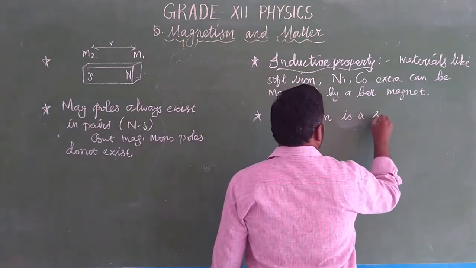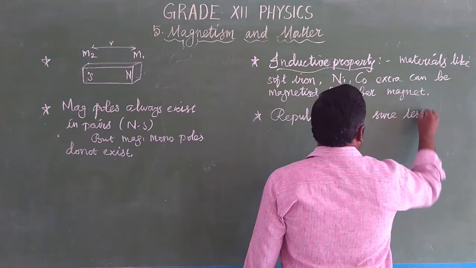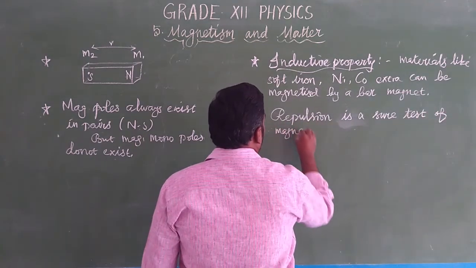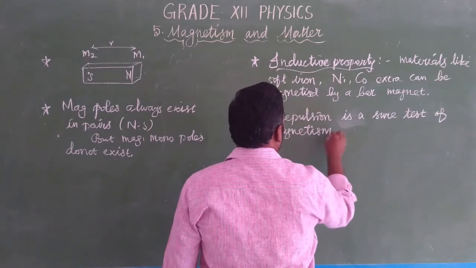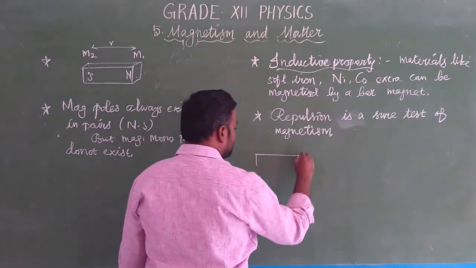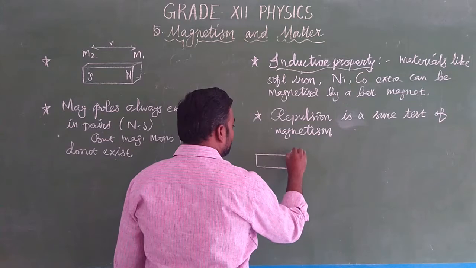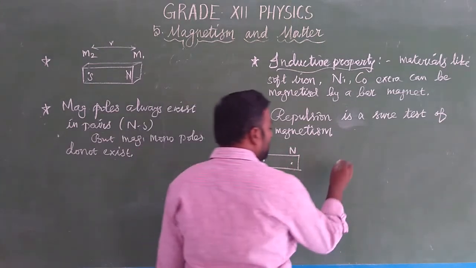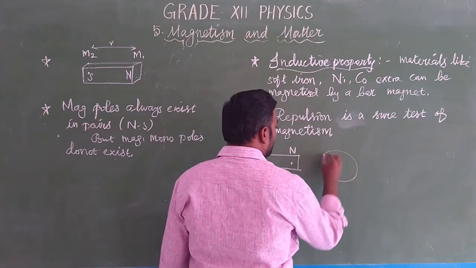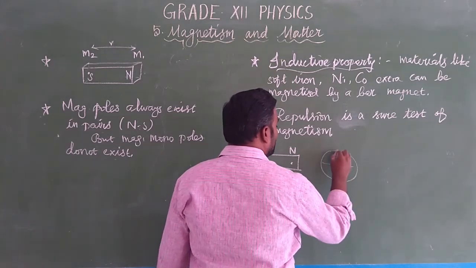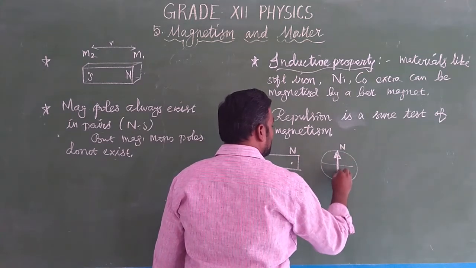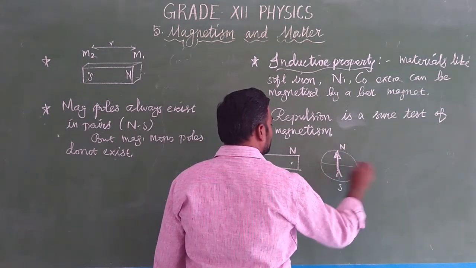Repulsion is a sure test of magnetism, which means we have a bar magnet. This is magnetic north, this is magnetic south. Near this, you are bringing a magnetic needle, a small magnetic compass. In the magnetic compass, the arrowhead is the north pole, the feathery one is the south pole, east and west.